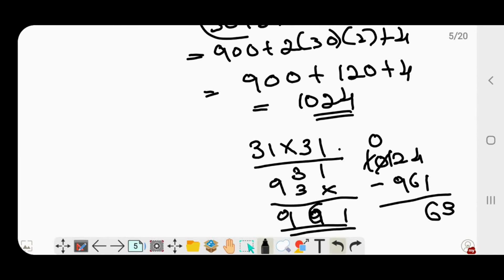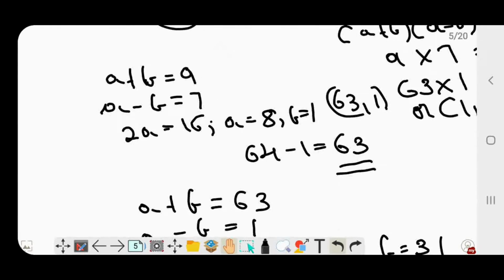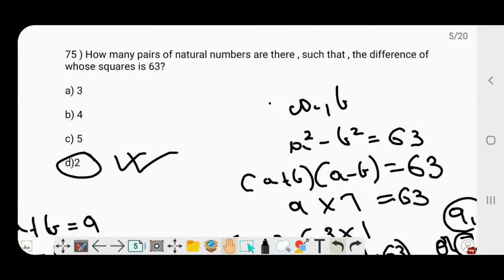Okay. So we have confirmed these pairs to be the right pairs. So we have confirmed our pairs, and option D is the right answer.